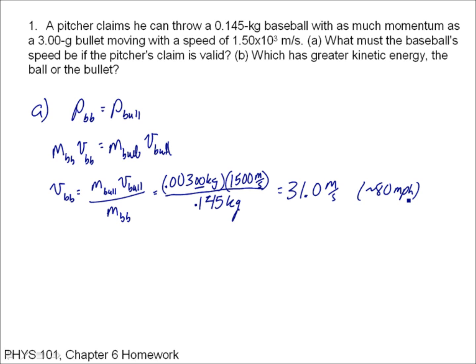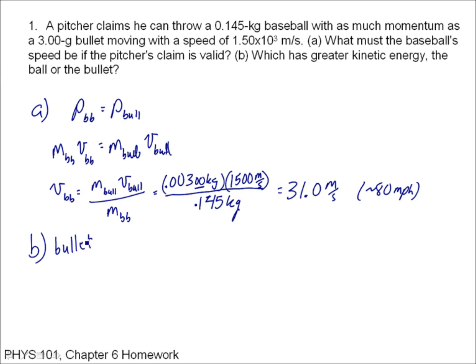Now, which has greater kinetic energy, the ball or the bullet? If you get hit by a baseball and you get hit by a bullet, which is going to hurt more? It'll hurt more to get hit by the bullet, and it's because the bullet has a lot more kinetic energy. They have the same momentum, but the bullet has a lot more kinetic energy because for kinetic energy, the speed is squared. So having a bigger speed and a smaller mass might give you the same momentum, but a lot more kinetic energy. So the answer for B is the bullet.